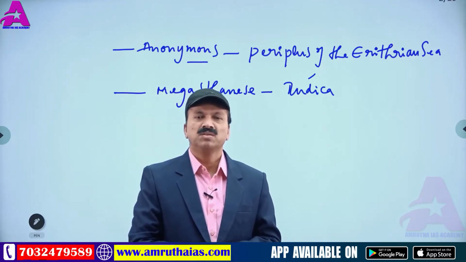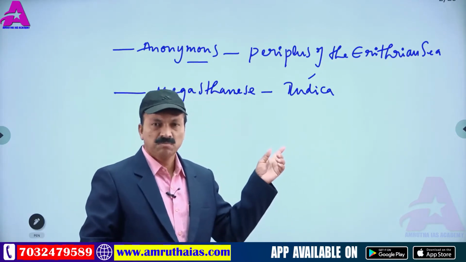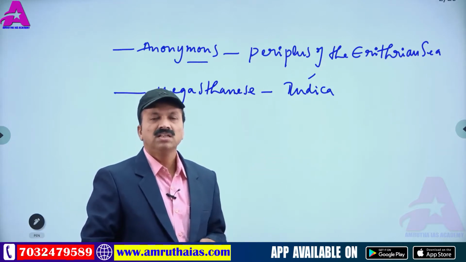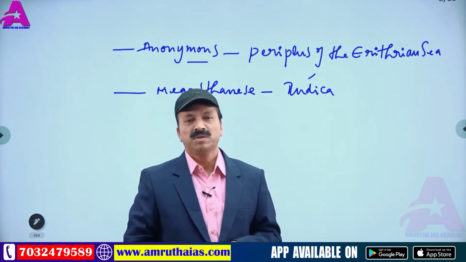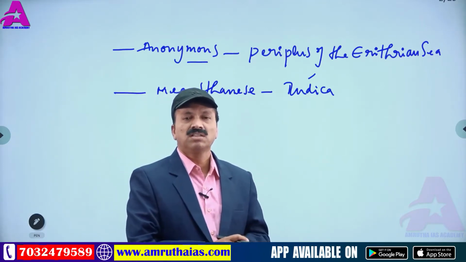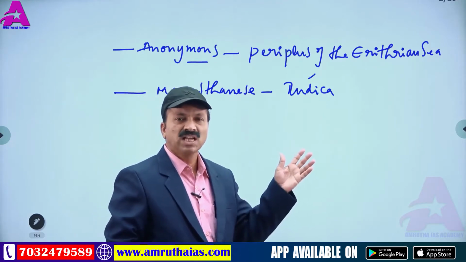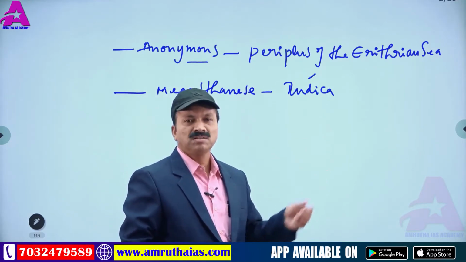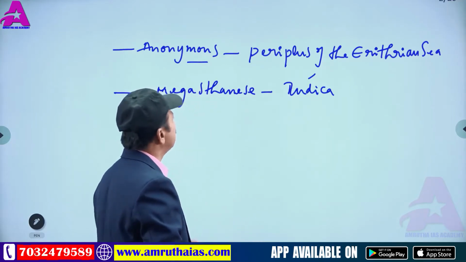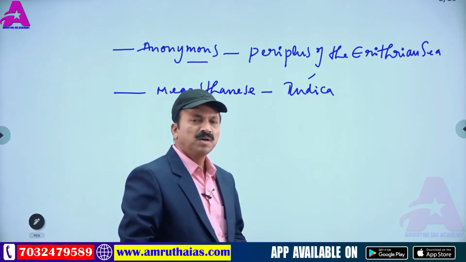He was an ambassador who lived in the court of Chandragupta Maurya. He said that the Shatavahanas had a 1 lakh army, and many forts existed. He also described the city Pataliputra.